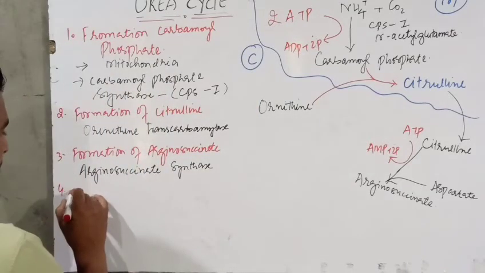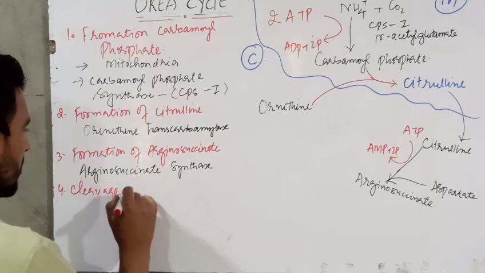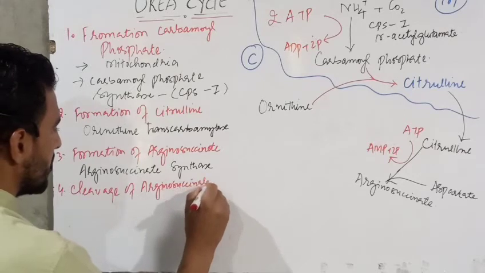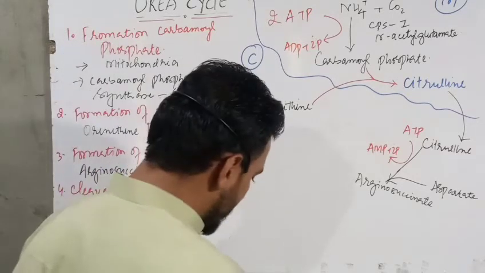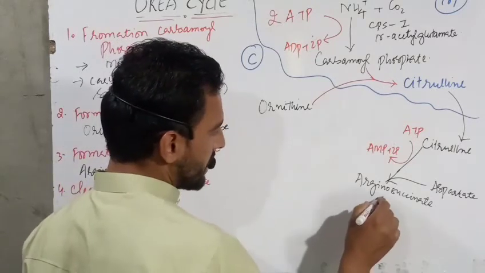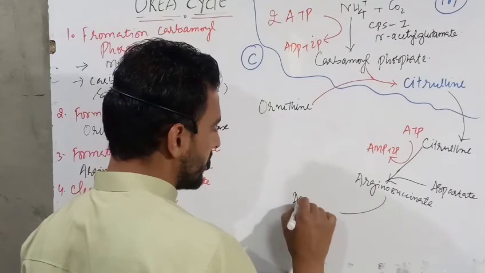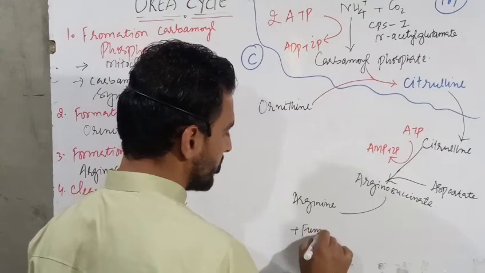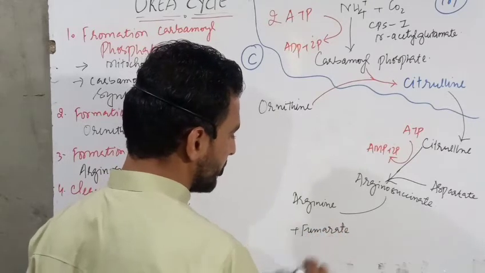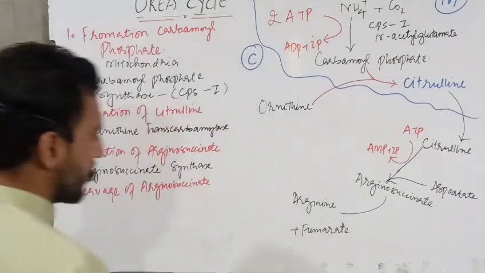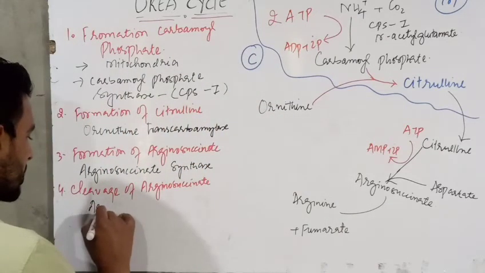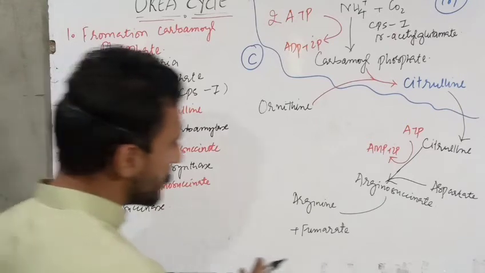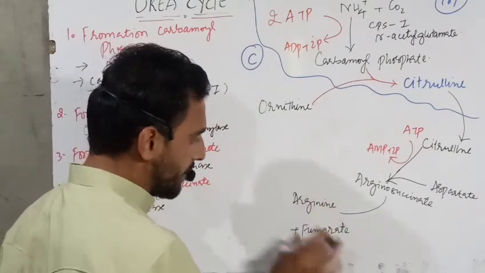Number 4 is the cleavage of arginosuccinate. Now this arginosuccinate is cleaved into two products, arginine and fumarate. This reaction occurs with the enzyme arginosuccinase. That means two products are formed, arginine and fumarate.